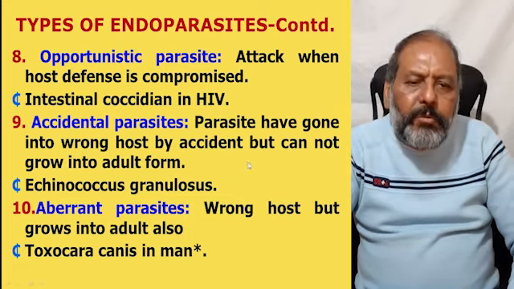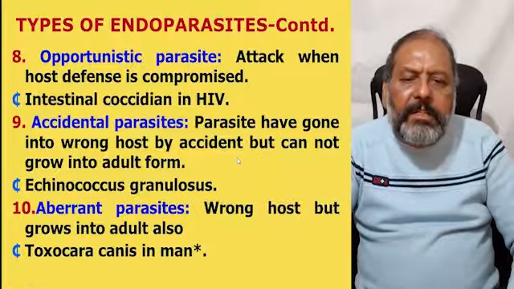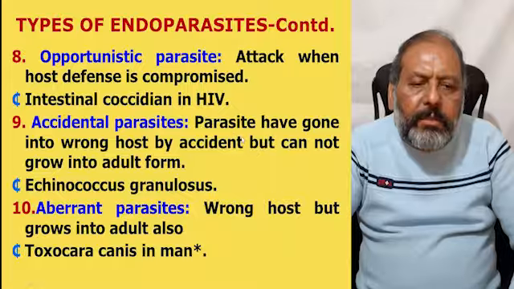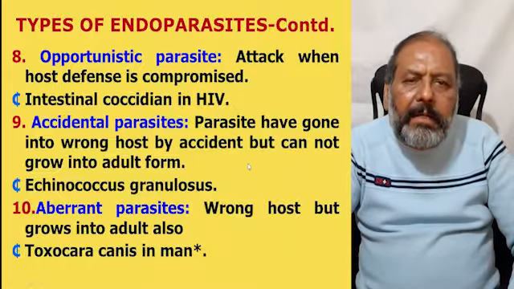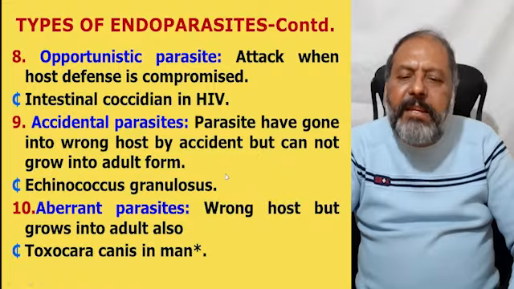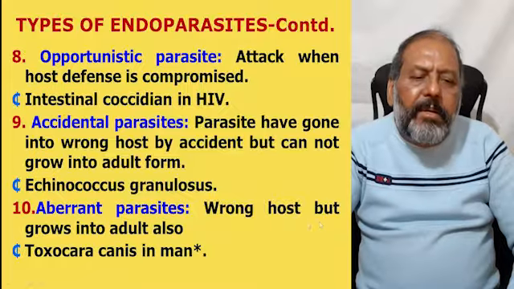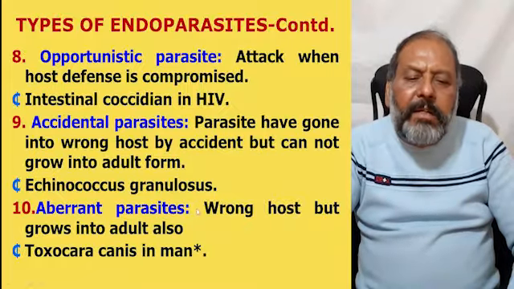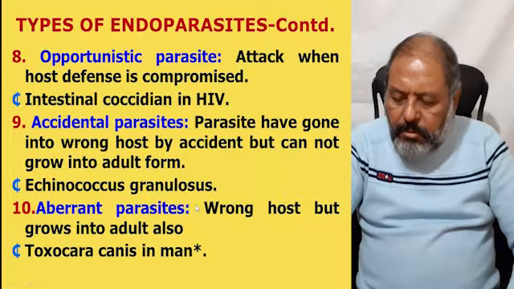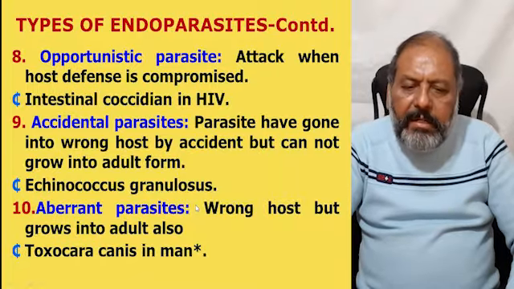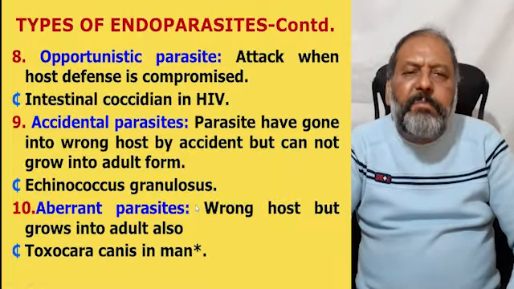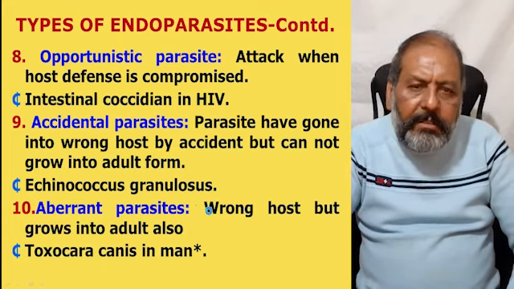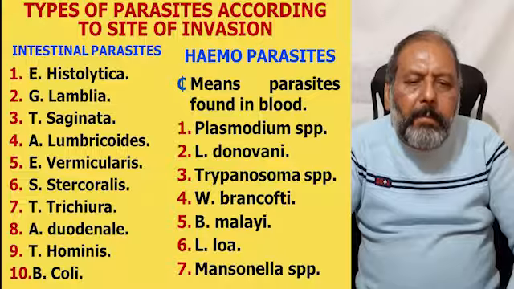So they have to live just part of their life. And these are Echinococcus granulosus causing hydatid cyst. Number ten is aberrant parasite. It means the wrong host, but they can grow into the adult also. That is Toxocara canis in man, which basically lives in dogs and other carnivores.